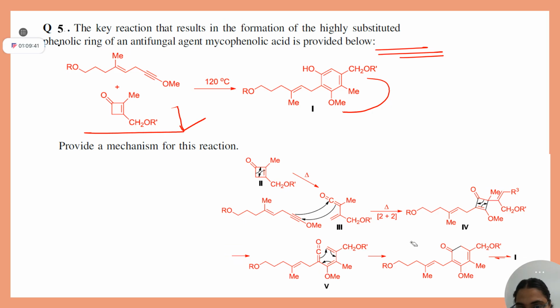Clear. After that, now the stage is set for 6 pi electrocyclization, yes. And then tautomerism will lead to product formation. Clear. I was confused in the numbering. Yeah, now it's right. It was a very good question. Let me write here. Wait.